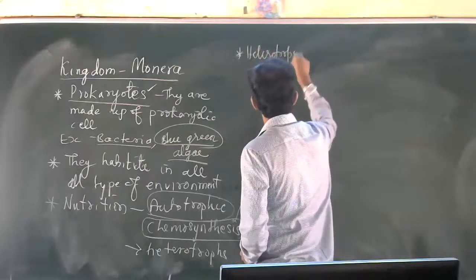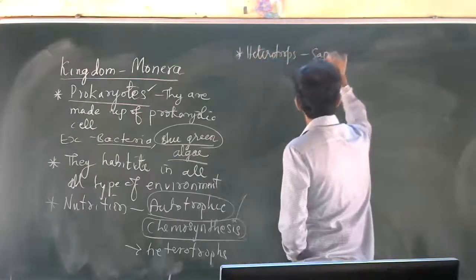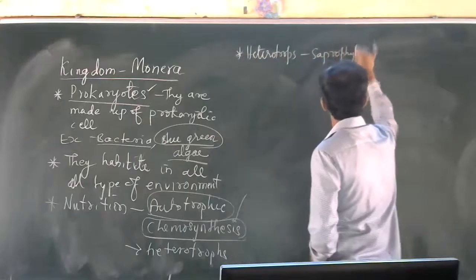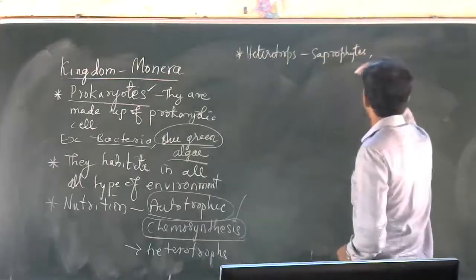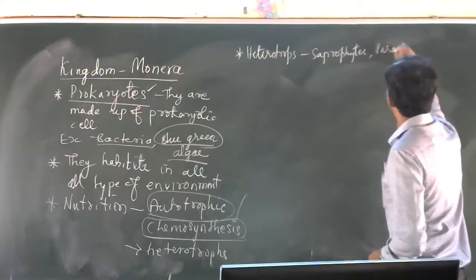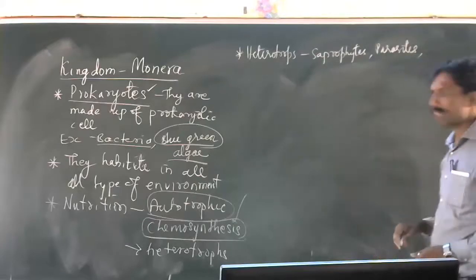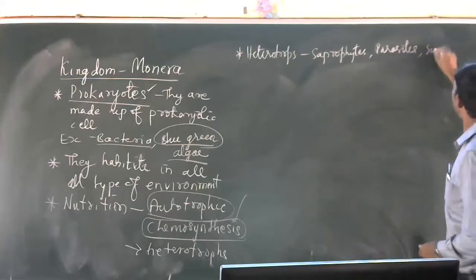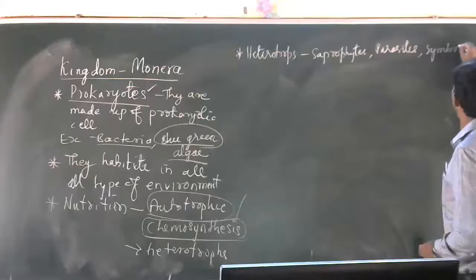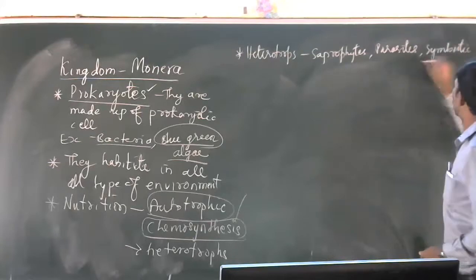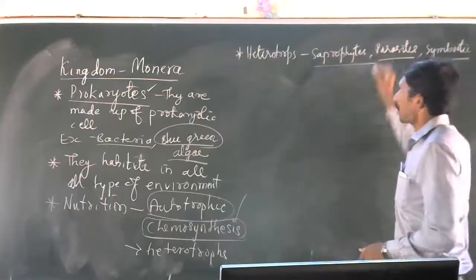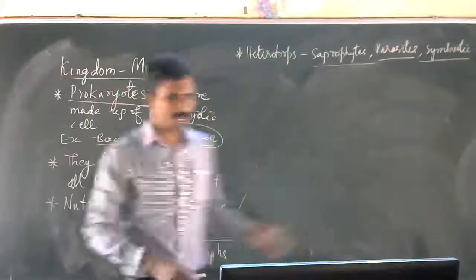Heterotrophs include saprophytes. Saprophytes are there. Parasites are there. And even one more is there: symbiotic bacteria. So there are different types of mode of nutrition. This is nothing but mode of nutrition.